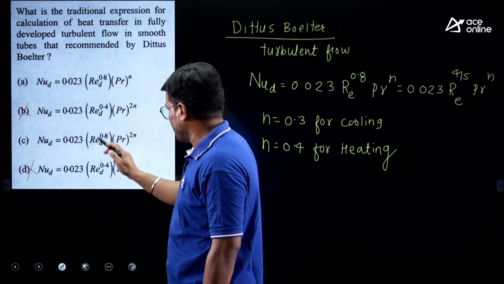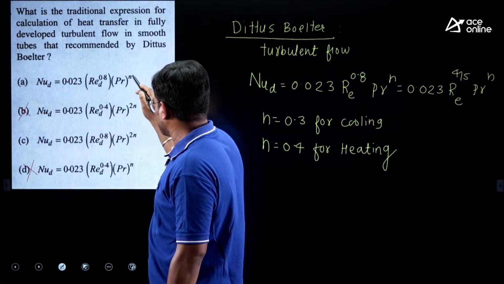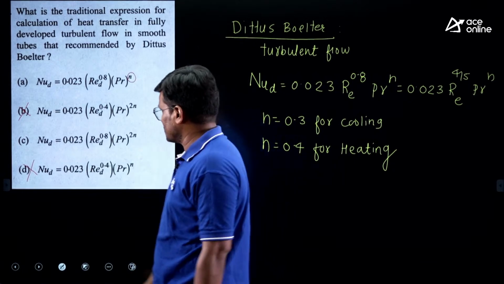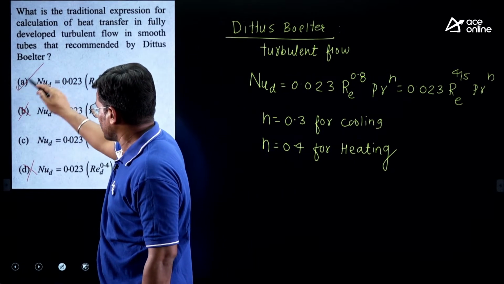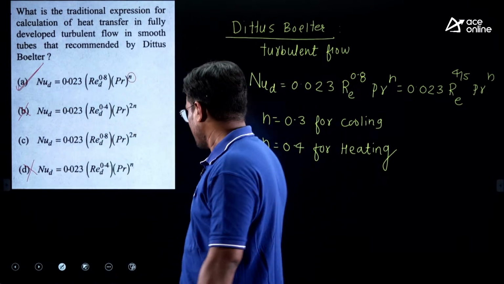Now remaining it is 0.4, 0.4, so 0.4 cancel, 0.8, 0.8. Make sure that it should be only n. It should not be 2n. So this is your answer. A should be the answer.